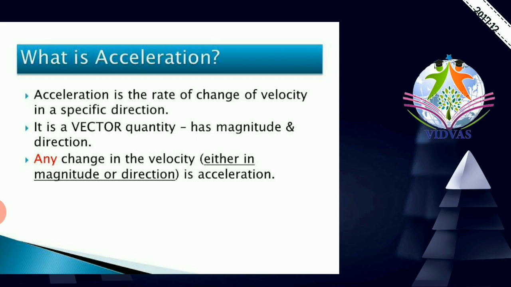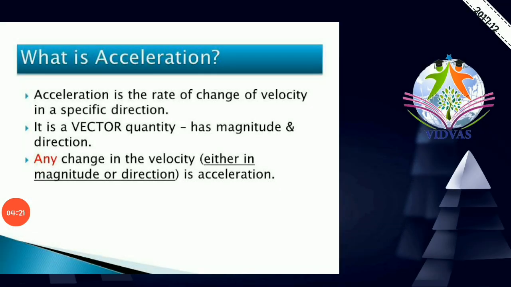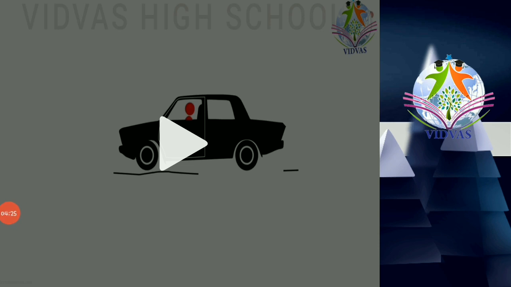So what is the definition of acceleration? Acceleration is the rate of change of velocity. If there is a change in velocity, then that is said to be acceleration. If you want to understand it clearly, we will go through this video. Don't worry, this video will give you a clear idea about acceleration. Okay, before going through this video of acceleration, I have an idea regarding this. The best example you can take for acceleration is a train starting from a station.